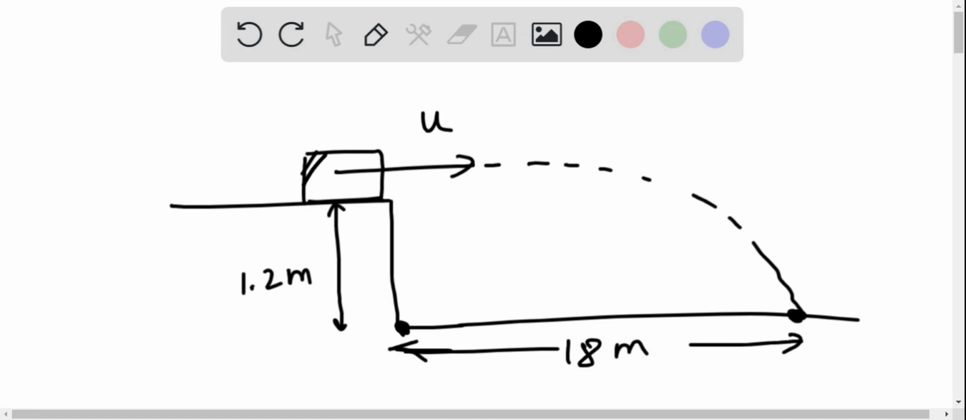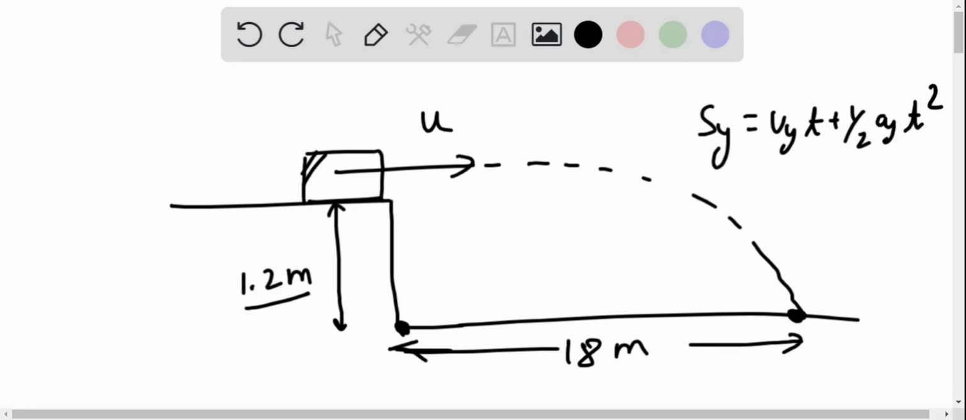So we know that for this car, vertical displacement is equal to 1.2 meter. So we will use Sy is equal to uy t plus half a t square. Since we know that this is a horizontal ramp, there is no vertical component of initial speed, so this term will be equal to 0. So from here we can say time will be equal to under root 2 Sy